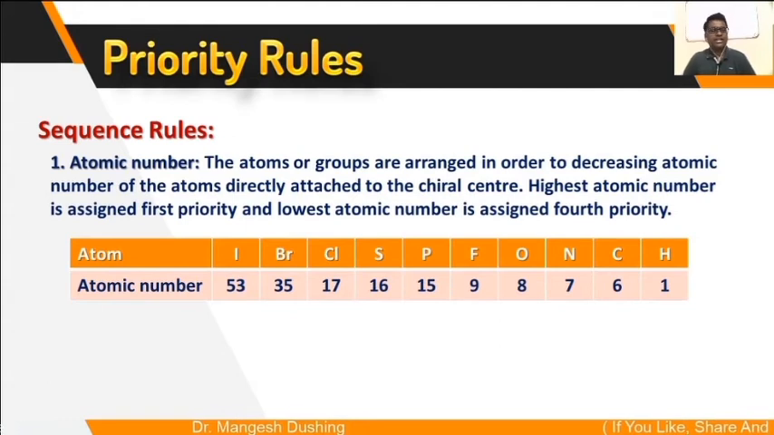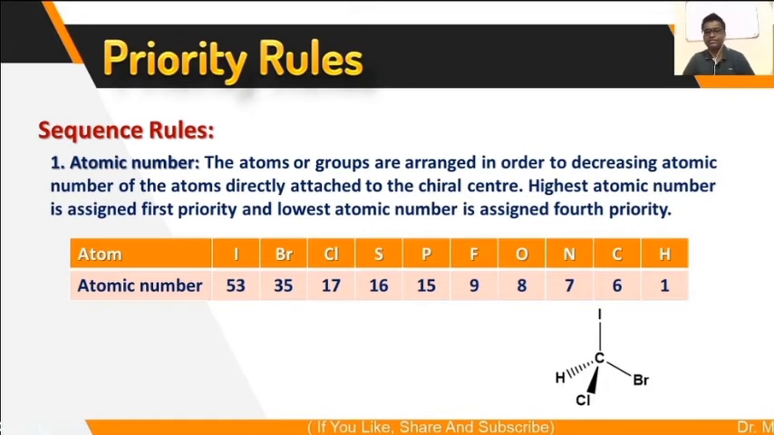The first rule is according to the atomic number. The atoms or groups of atoms are arranged in order of decreasing atomic number of the atoms directly attached to the chiral center. The highest atomic number is assigned the first priority and the lowest atomic number is assigned the fourth priority. For example, this is the molecule. So this carbon is a chiral carbon. It has 4 different atoms attached. So this is the chiral atom. Those atoms are iodine, bromine, chlorine and hydrogen.